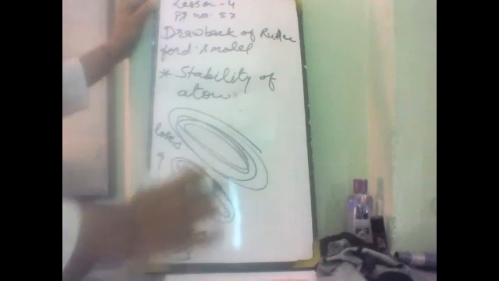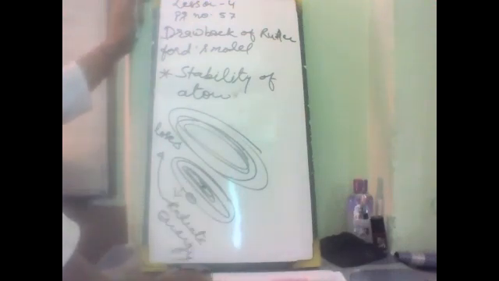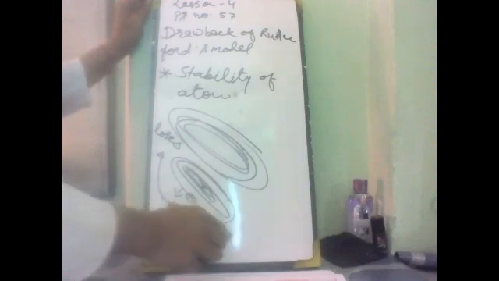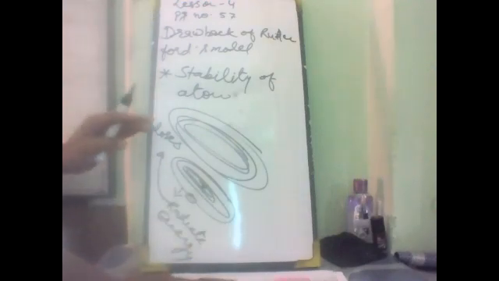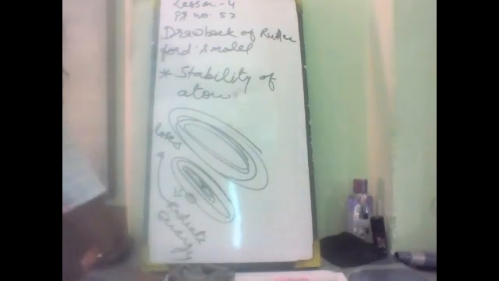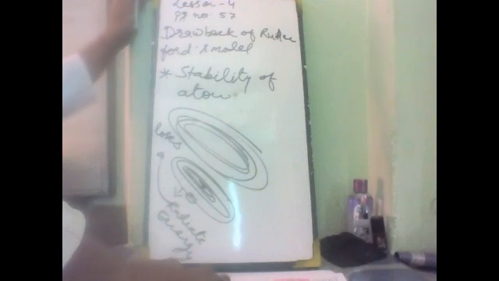So this could not be explained by Rutherford's model. If it was so, the atom should be highly unstable. If the electron loses its energy and collapses, then the atom could not be stable, highly unstable, and hence matter could not exist in this form which we are seeing.